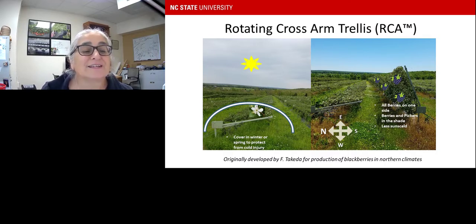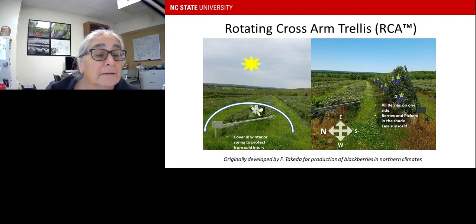The plants want to produce flowers in response to the sun. So all this canopy right here, all the flowers and fruit will be developed on this side of the canopy. They want to grow towards the sun. And then when you flip up that canopy, there'll be very few flowers on the other side of the canopy, because they always want to grow towards the sun. A basic principle of plant growth.